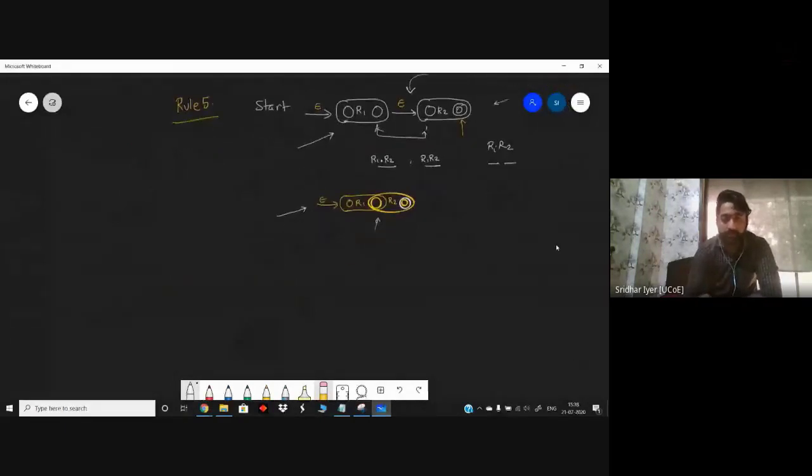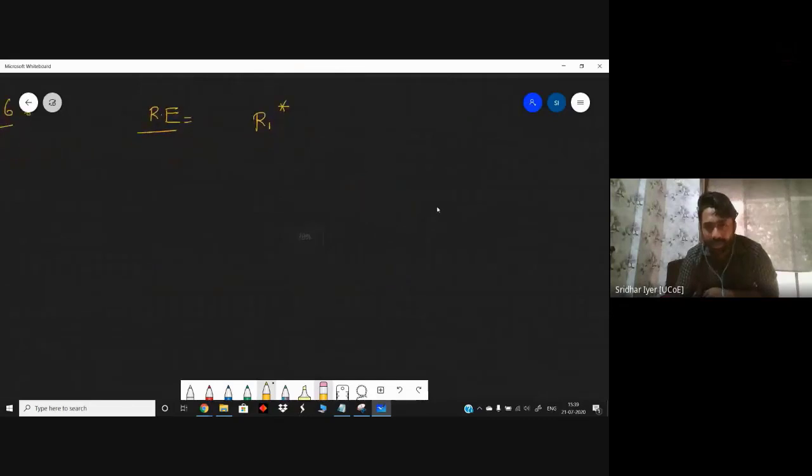Can I move ahead with the final and most crucial rule, rule number 6, the last rule? I'm now giving you the RE, and you tell me how you will design this. It is basically R1 star. Take this example, it is a closure. Now you know what exactly a closure is. Can you draw a diagram explaining the closure? We have seen all the basic properties and basic diagrams so far. Can you solve R1 star, or R star, or whatever you want to call it?